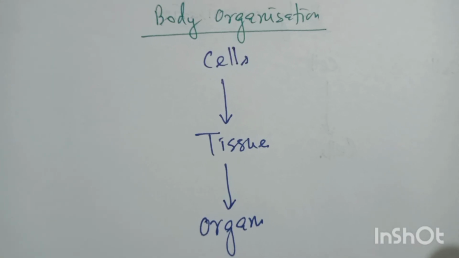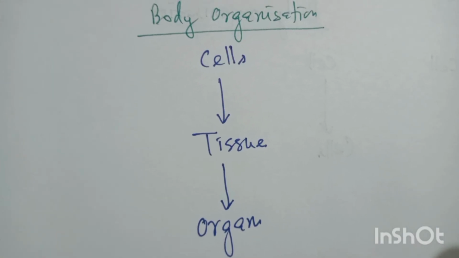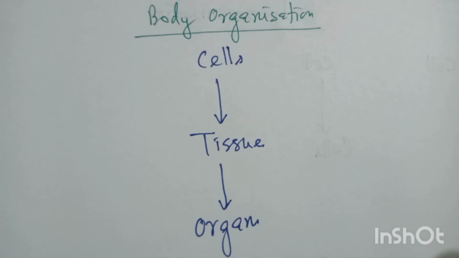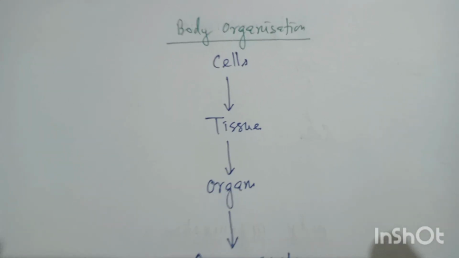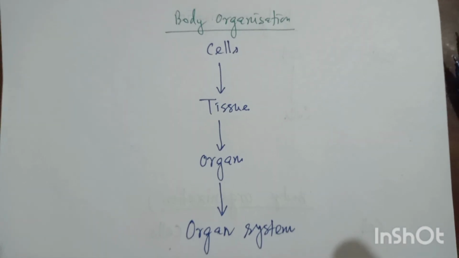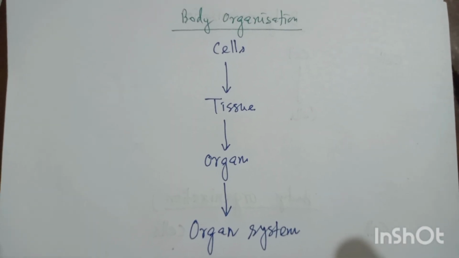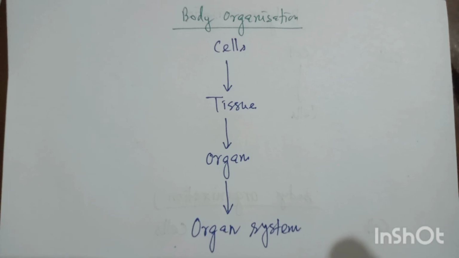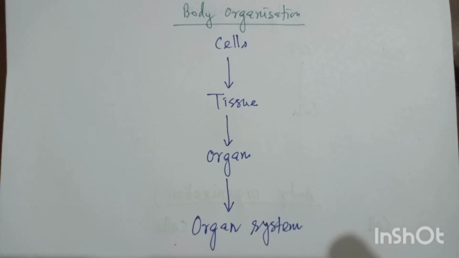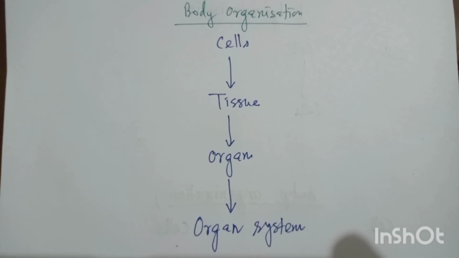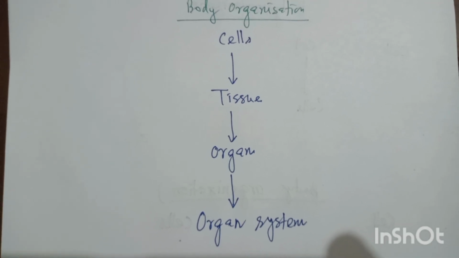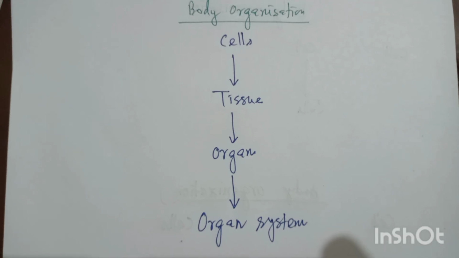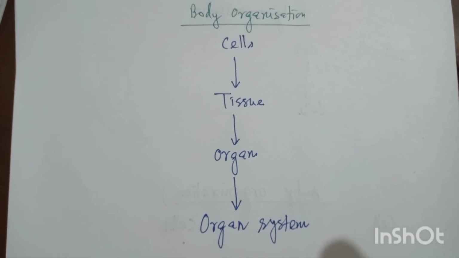Then tissues combine to form organs. Then the next level is the organ system level of organization. So we can see the body of the organism can be in any of these forms: either a cell, or cells, or tissue grade, or organ grade, or organ system grade of organization.